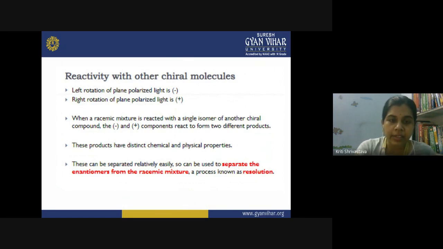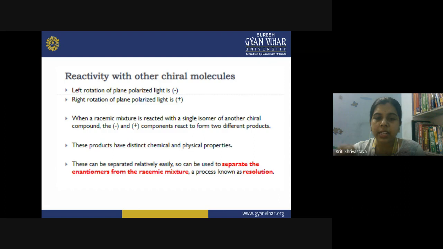So, reactivity with other chiral molecules. We know that left rotation we denote by minus, and right rotation we denote by plus. Now we know that in a racemic mixture we have the two different isomers, the plus and minus form, in exactly the same proportion, and these have distinct chemical and physical properties. So when you have to separate the D and L forms from a racemic mixture, how will you do that?